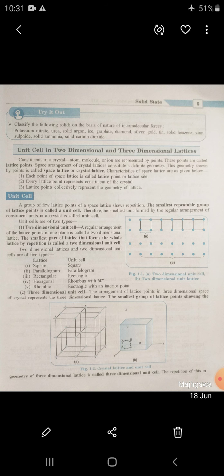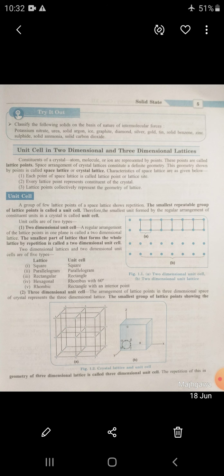The constituents of a crystal are atoms, molecules or ions. These constituents of the crystal are represented by points. These points are called lattice points. The spatial arrangement of a crystal lattice constitutes a definite geometry. This geometry is shown by points that are called the space lattice or crystal lattice.